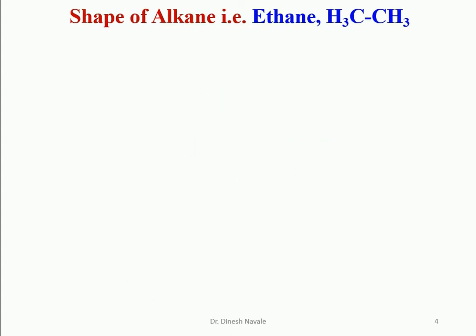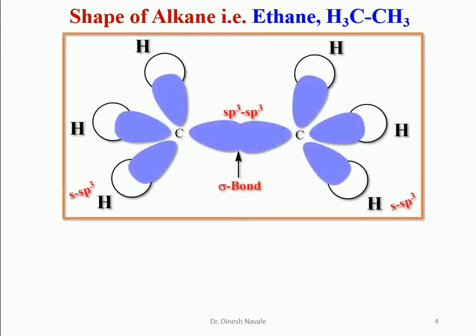Now let's see how the shape of the alkane molecule is formed. In the case of the ethane molecule CH3-CH3 there are sigma bonds. The carbon-carbon single bond is formed by the sp3 hybridized orbital of one carbon atom and the sp3 hybridized orbital of the other carbon atom. So the sigma bond will be formed by the sp3 of one carbon and the sp3 of the other carbon.